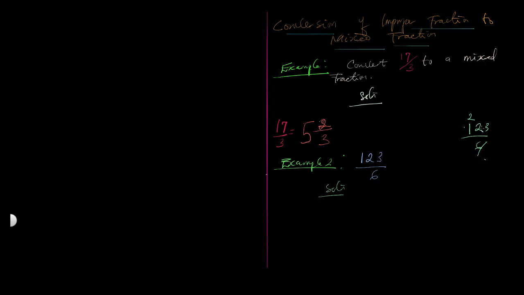Let's just use direct. 2 will come into 12 two times, and we have remainder 3.